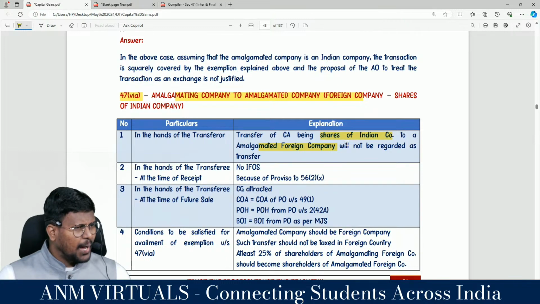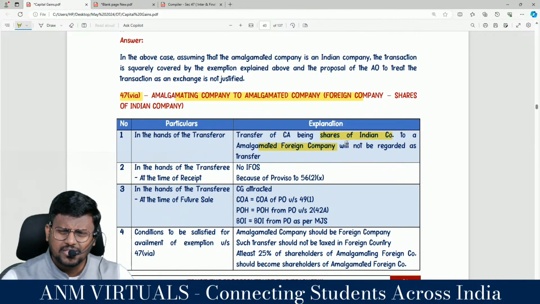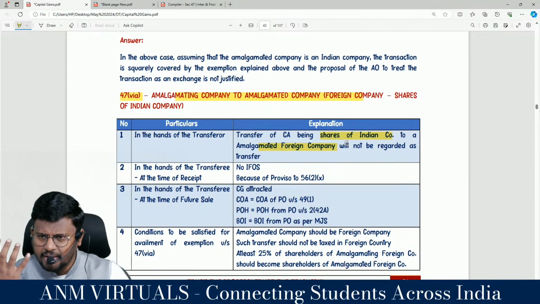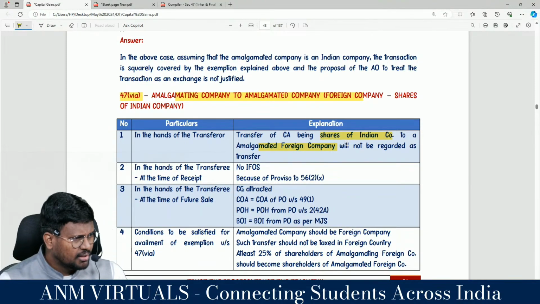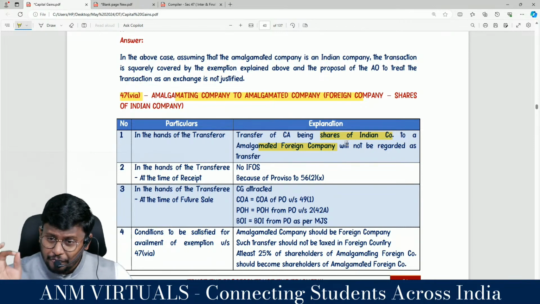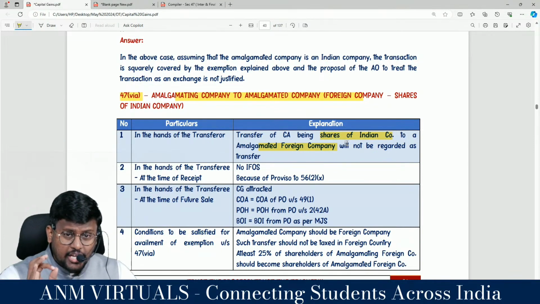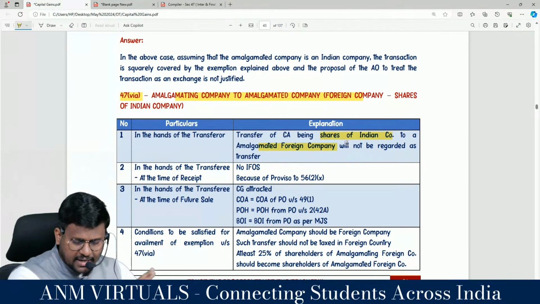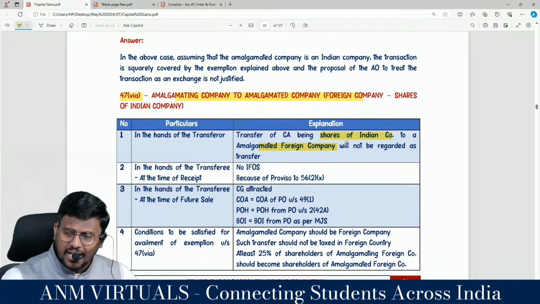So that is all there is in 47 clause 6A. There will be two parties, the amalgamating and the amalgamated. Transfer of capital asset being shares of an Indian company to an amalgamated foreign company will not be regarded as transfer, in the hands of the amalgamating foreign company.